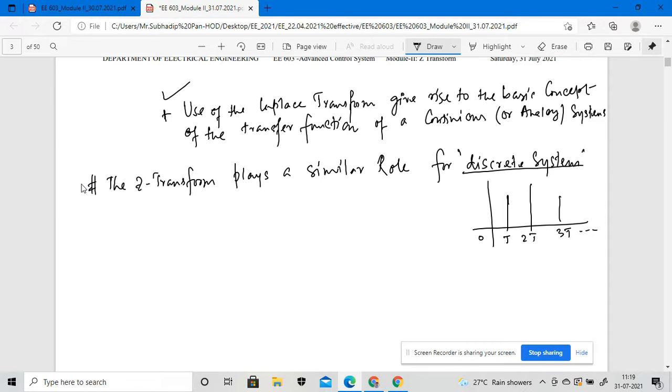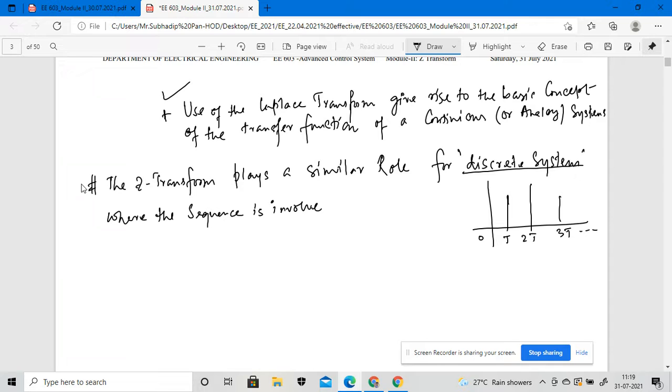So we can say where the sequence is involved, where the sequence means a number sequence, suppose 0 1 0 1 like this.